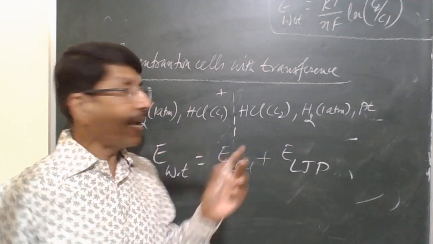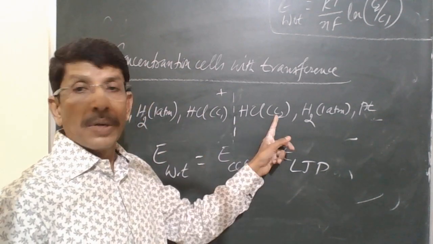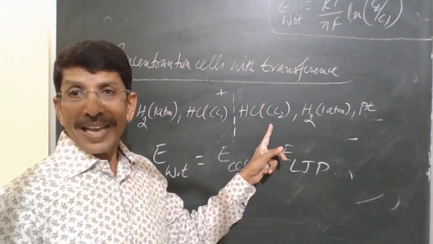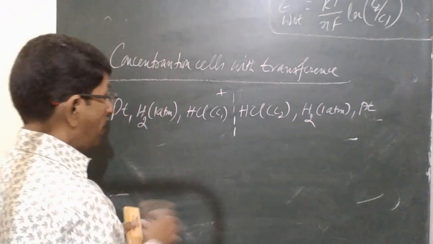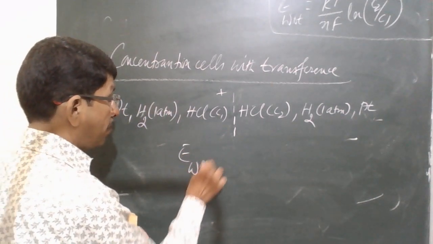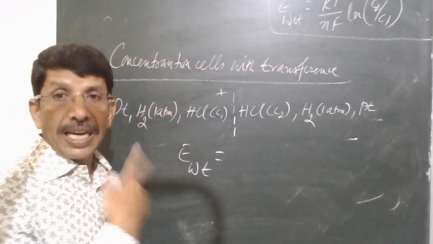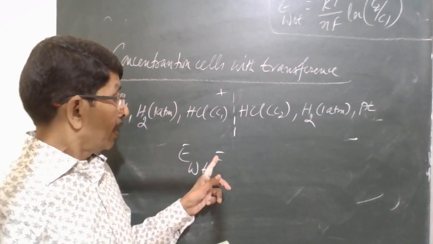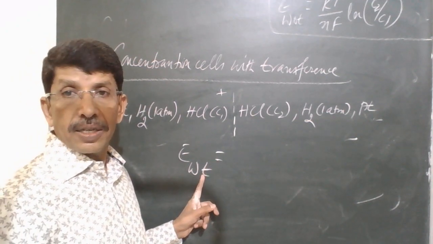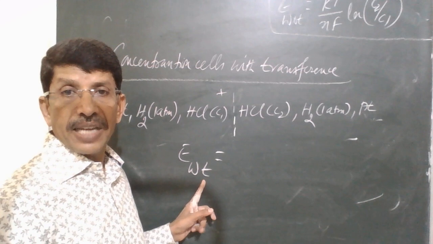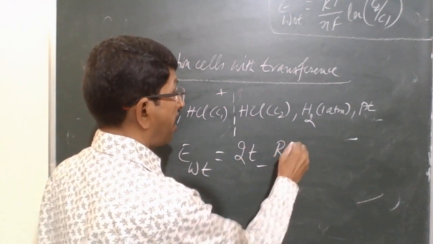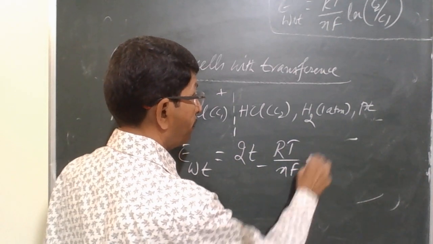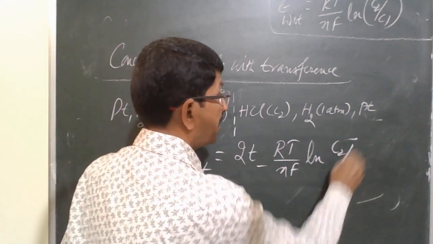The potential arises due to the difference in charges on either side. That is called liquid junction potential. Let's not worry about how to derive the expression for the EMF of the cell with transference. It is given by 2t minus 1 RT over NF natural log C2 by C1.